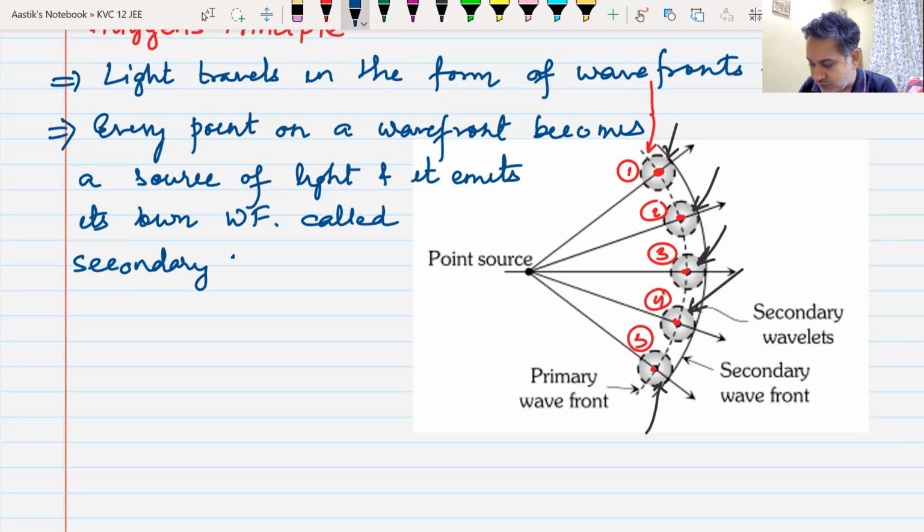These wavefronts are known as secondary wavelets. You can see secondary wavelets. These wavefronts are known as secondary wavelets.